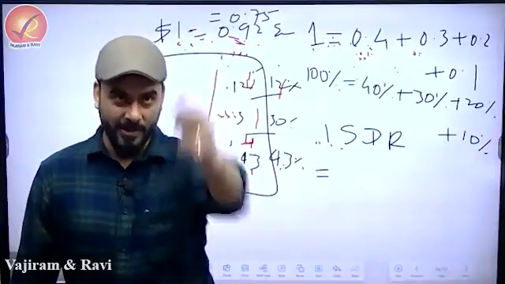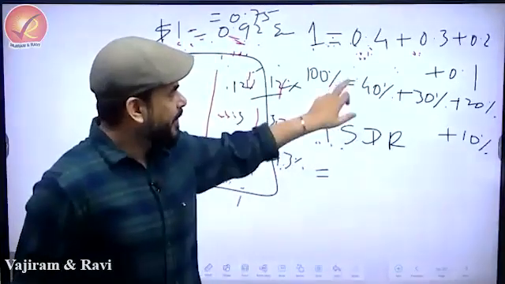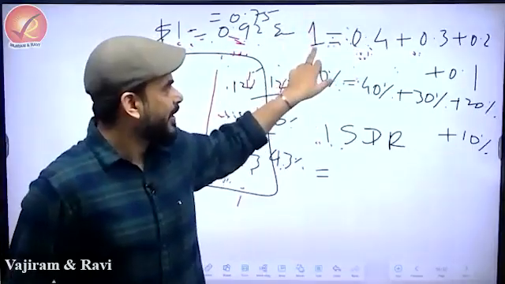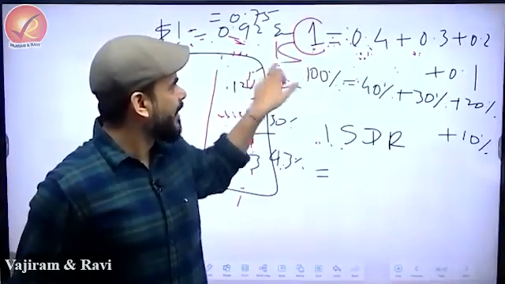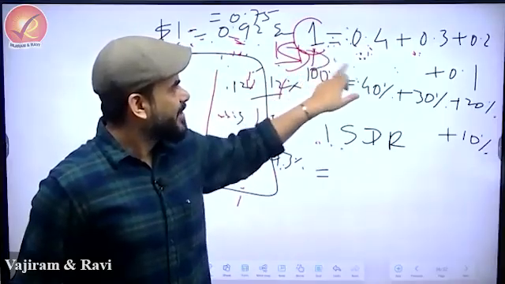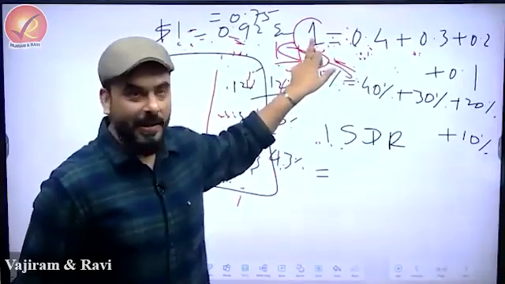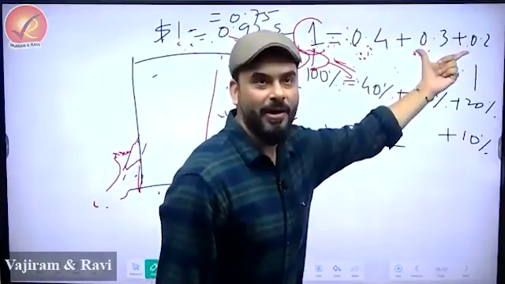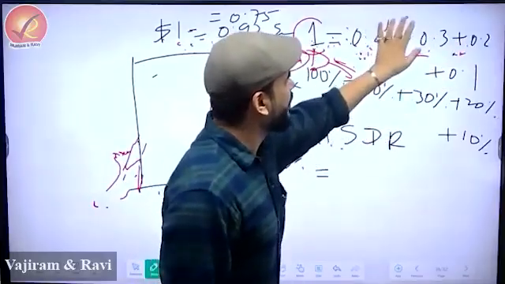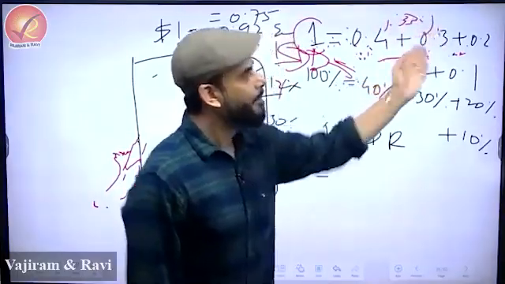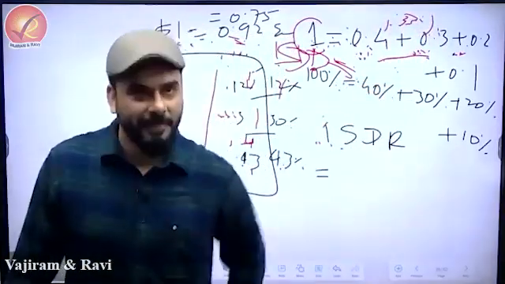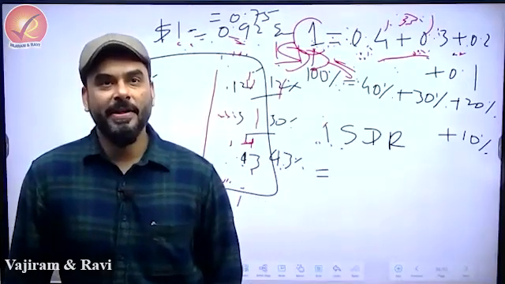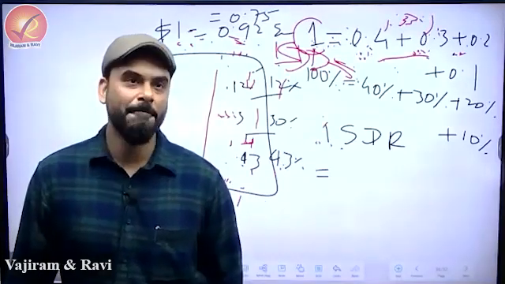That's the reason I took Manas's point, because he split everything into decimals. If you do everything in decimals, it's easy to see that suppose this is 1 SDR. So suppose this is dollar, this is euro, this is renminbi. Now you can convert everything into dollar. You will get very close to 1.33. That's what your friend did. Fine. So the rest of the things we'll do tomorrow, SDR, etc.